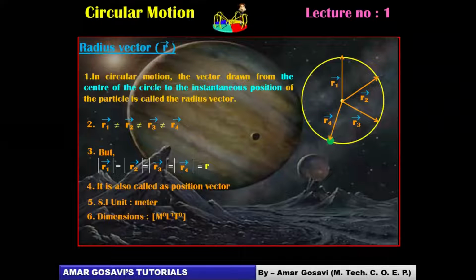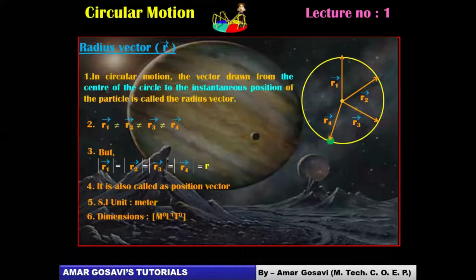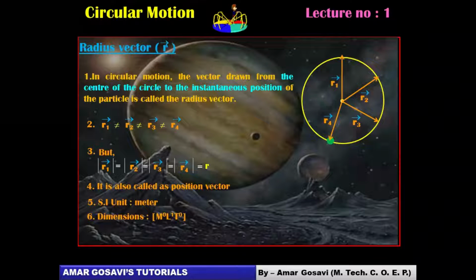Okay. If you are done with this, please. Okay, friends. So this is the first definition which we have defined so far as circular motion is concerned, and this is the definition pertaining to radius vector, friends. So hopefully you have noted this down, I believe.